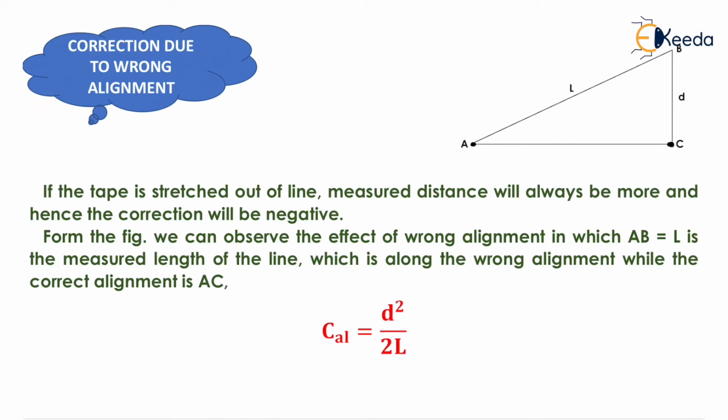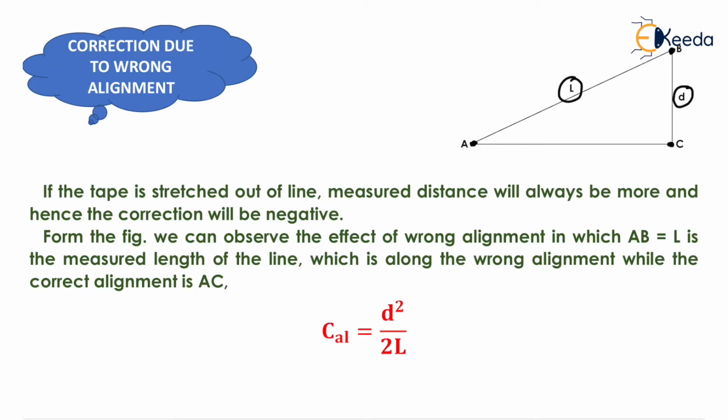But at the time of measurement, suppose that due to some mistake we measure this distance, that is AB, instead of AC. So the value comes out as l, and the horizontal length between C and B will be equivalent to d.